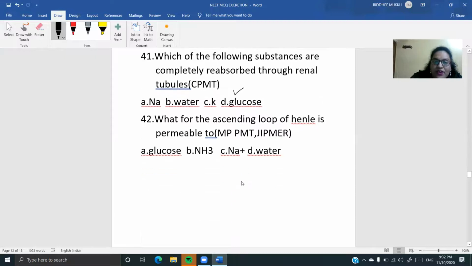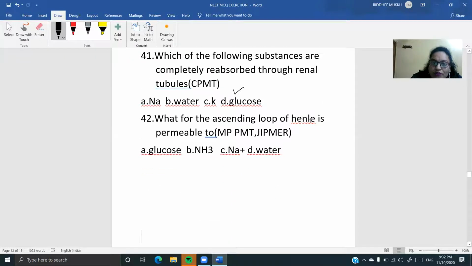Next वाला देखिए, what for the ascending loop of Henle is permeable to? So ascending loop, descending loop किसके लिए? पानी के लिए था. Ascending loop किसके लिए था? सोडियम पोटेशियम पंप मैंने बताया था आपको. तो किसके लिए हो रहा है? Your option will be sodium ions. Obviously, we have seen the counter current mechanism में पढ़ा था ये वाला चीज हम लोगों ने.